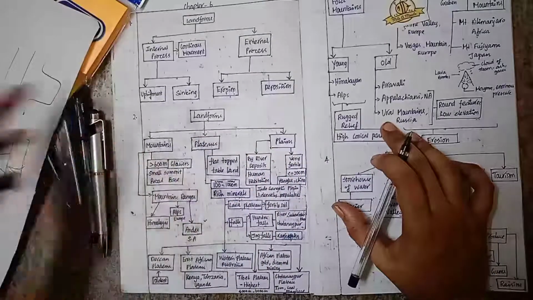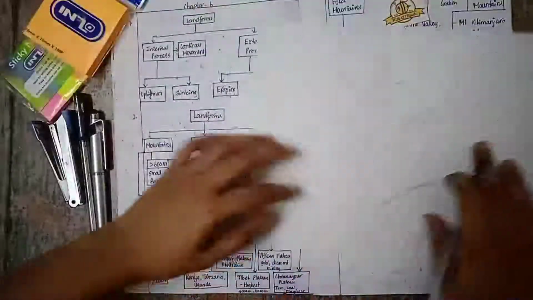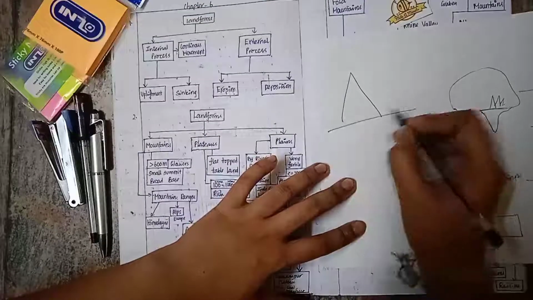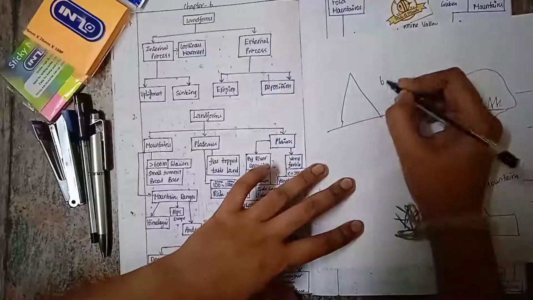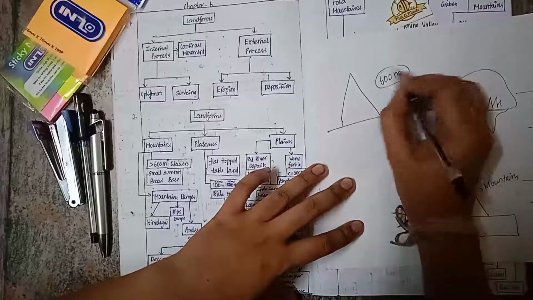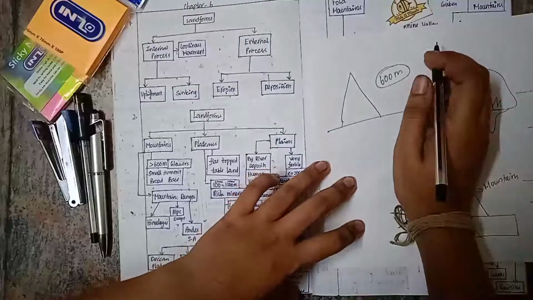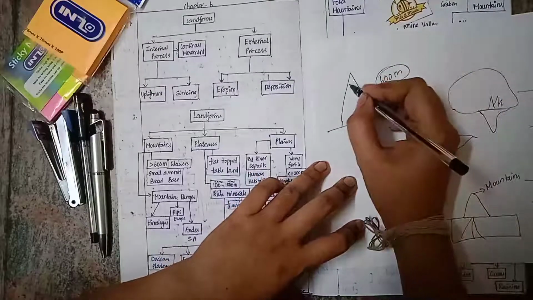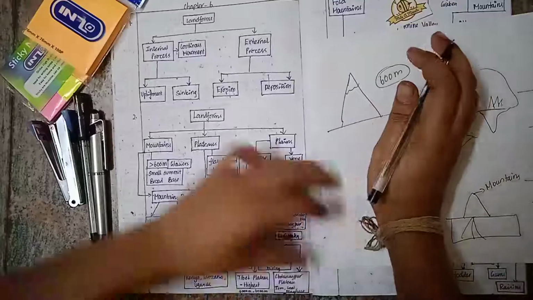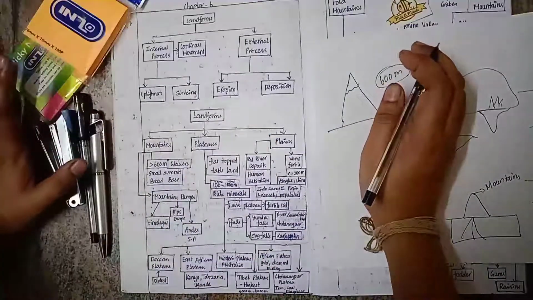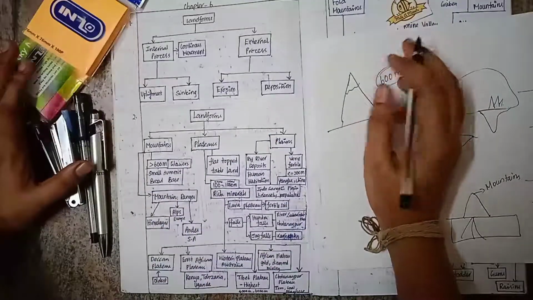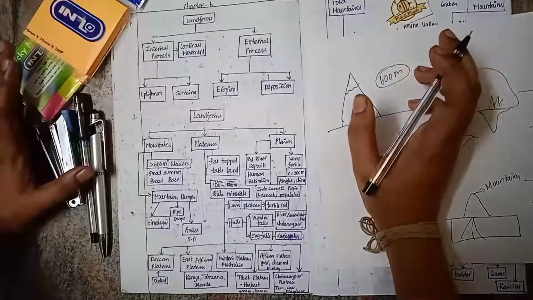Mountains, we know what mountains are. If the height is greater than 600 meters, it is called a mountain. If it is less than 600 meters, we generally call it hills. Generally mountains have glaciers. Glaciers are nothing but frozen rivers. Frozen rivers are called glaciers. Glaciers are the places in which a large amount of fresh water is locked.